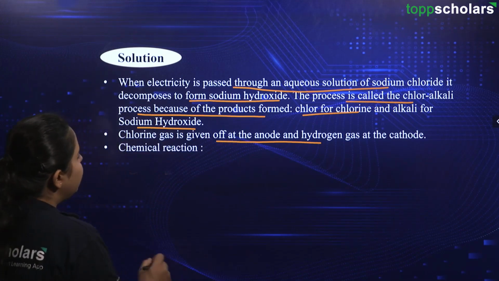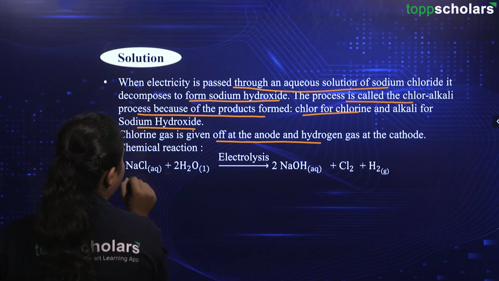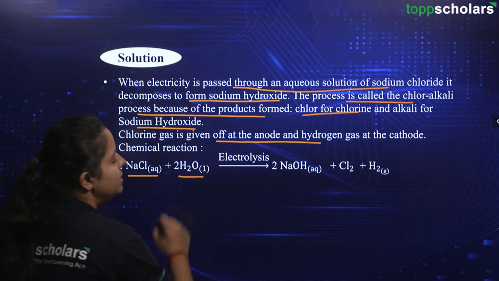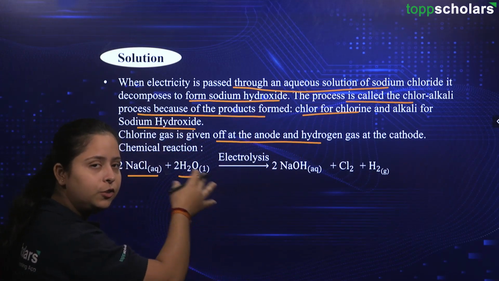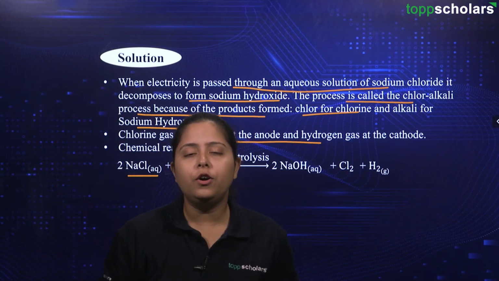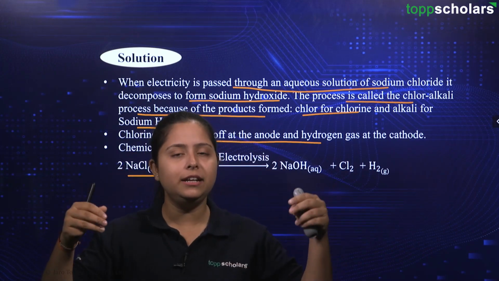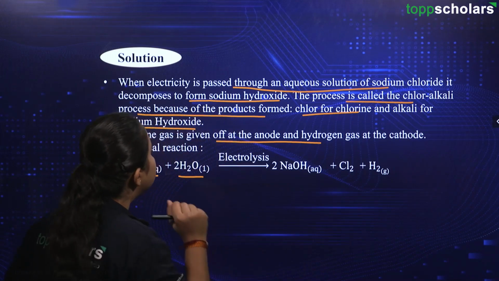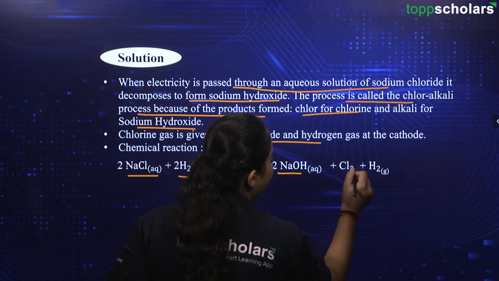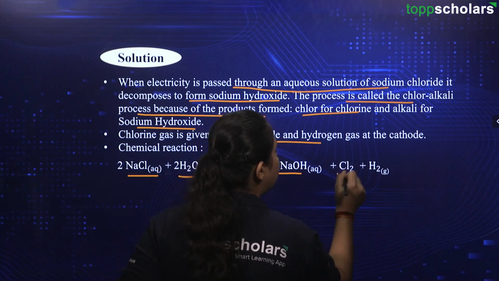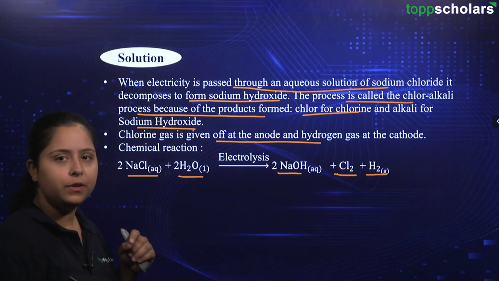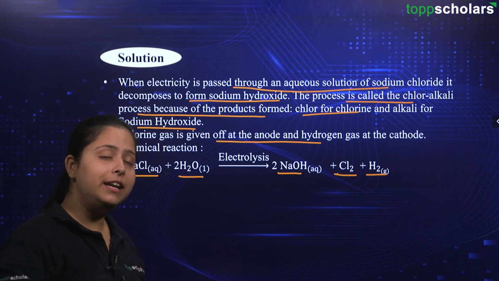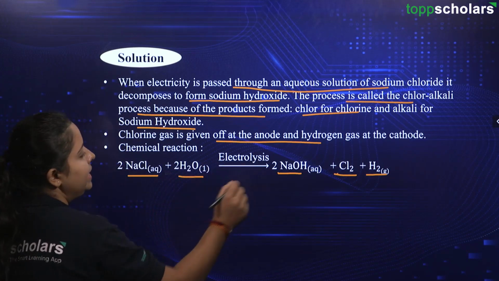Going ahead, the chemical reaction is present over here. We have NaCl and then we have H2O. Electrolysis is going on, that means we will be passing current through this solution. In the setup, there will be electrodes present and we will connect the circuit and electricity will pass through the solution. As a result, we are producing alkali and we are producing chlorine and hydrogen gas as well. So alkali is NaOH. Then finally, you also need to balance the chemical equation, for which we have added these numbers.